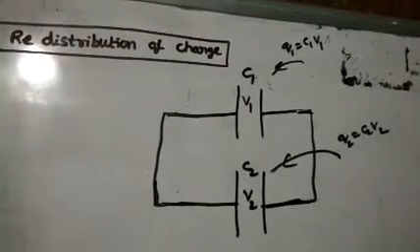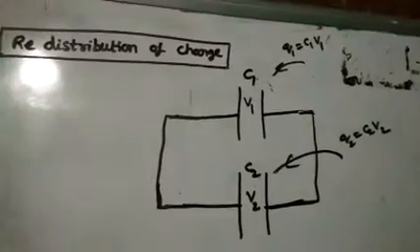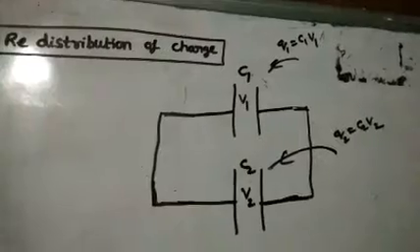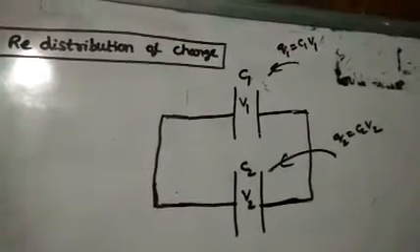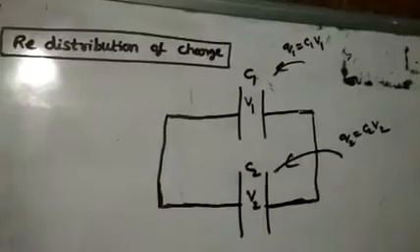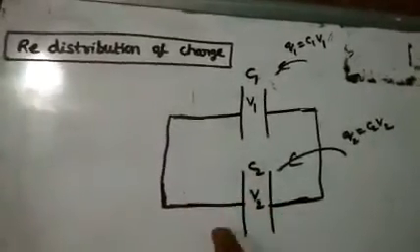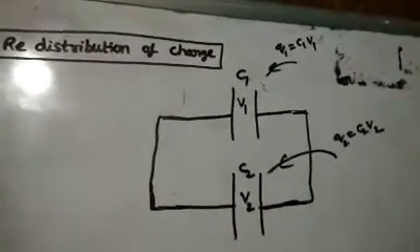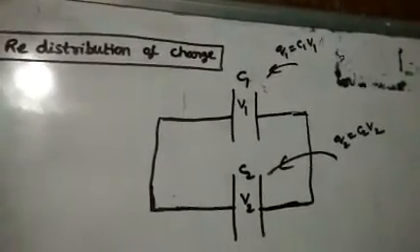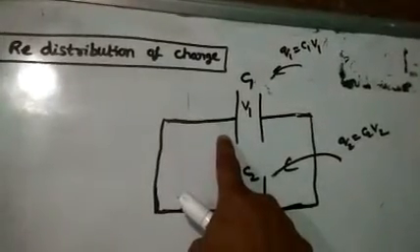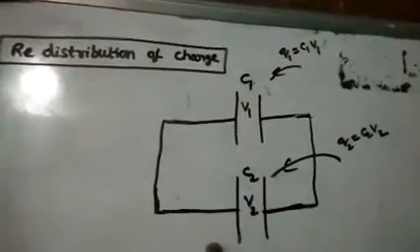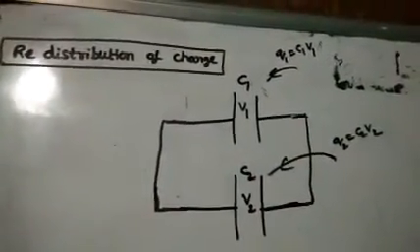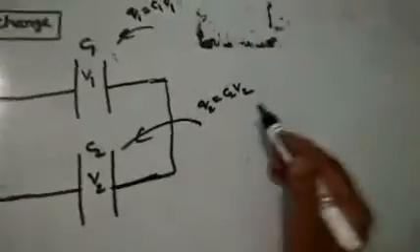It will continue until the two capacitors get a common, equal, same potential. So charge flows from one capacitor to another capacitor until the two capacitors get the same potential.